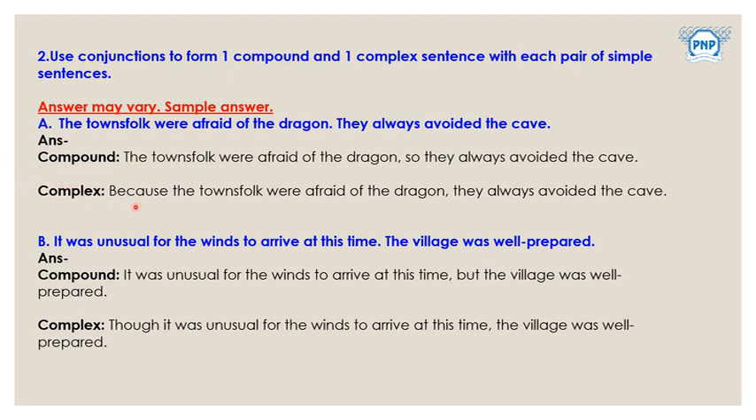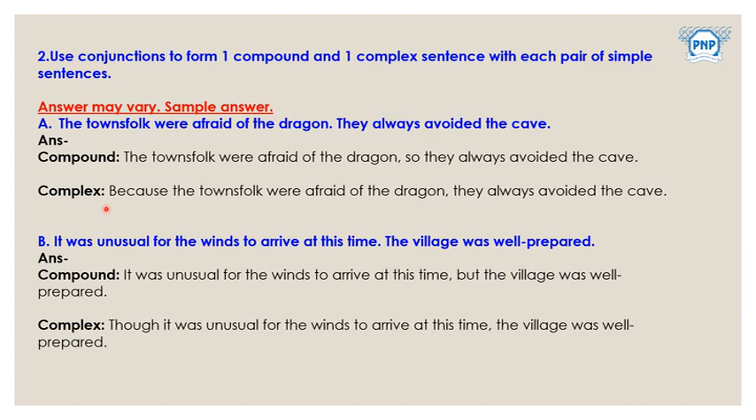Here they have used 'because' initially. If they would have used 'as' or 'since', still the sentence type would have been complex, correct? Because the townsfolk were afraid of the dragon, they always avoided the cave. So this one is a complex sentence. Like that you have to change the given sentences into compound and complex.